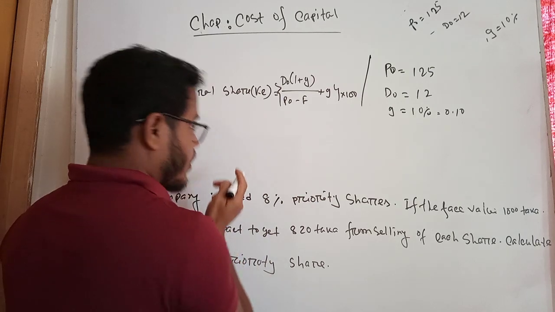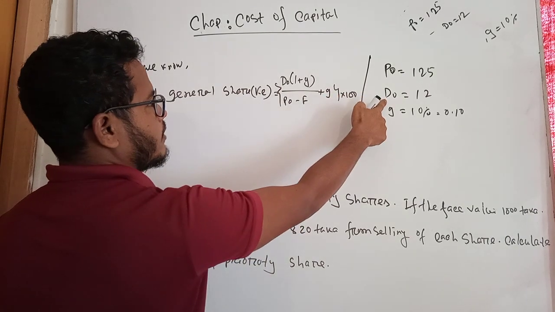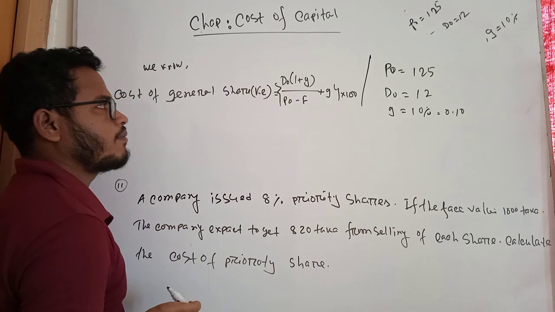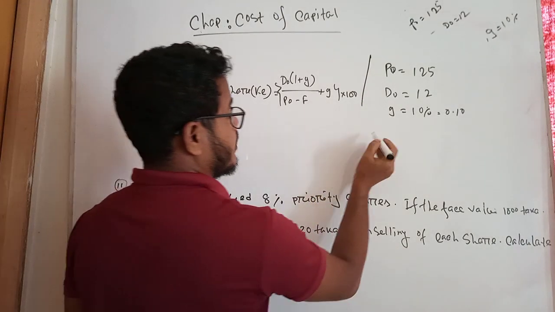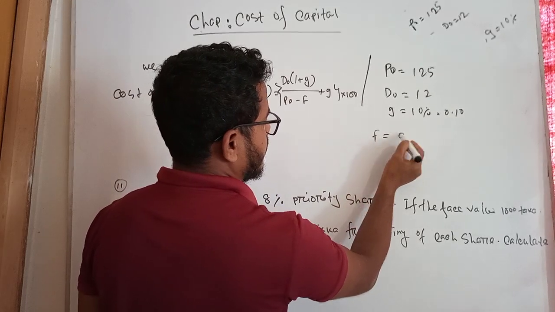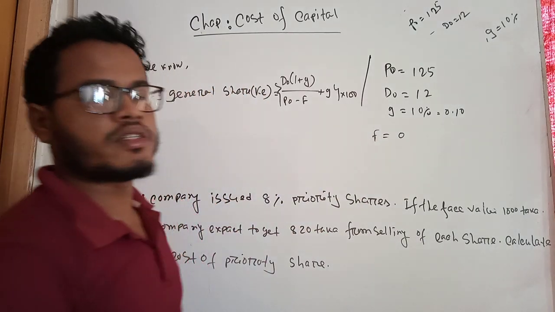Student, D0 is given as 12 taka, G is equal to 10%, P0 is equal to 125, but there is no flotation cost, that's why we let the flotation cost be 0.